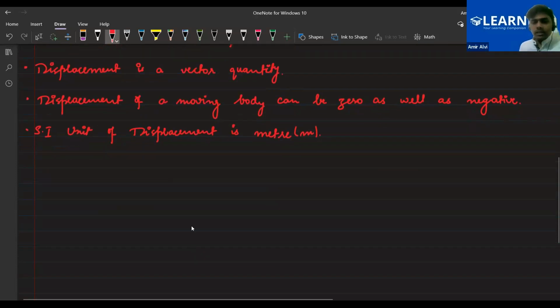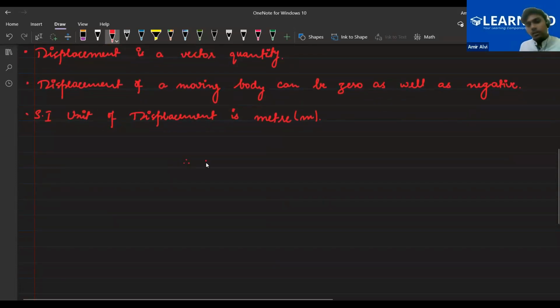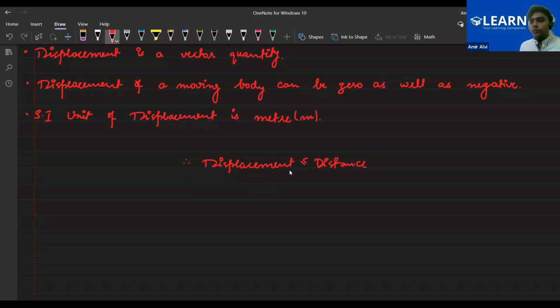So there is a relationship between distance and displacement, that is, displacement will always be less than or equal to distance, at maximum equal to distance. This is a very important relationship here, all of you. So the displacement of a moving body will always be less than or equal to distance. Is this clear to all of you? Yes or no? Yes, sir. Any doubt so far to anybody? Please let me know.